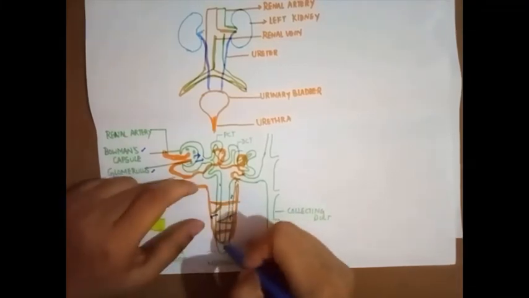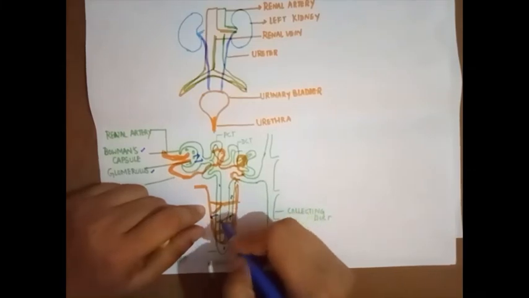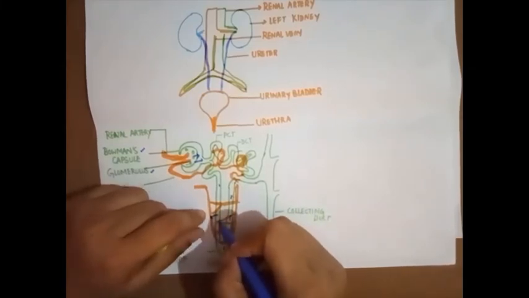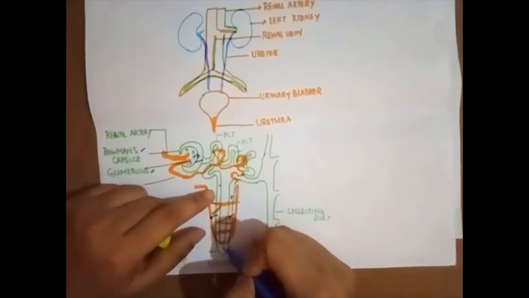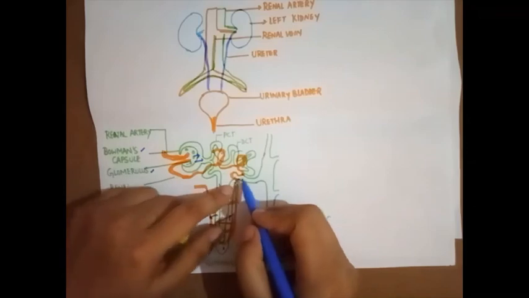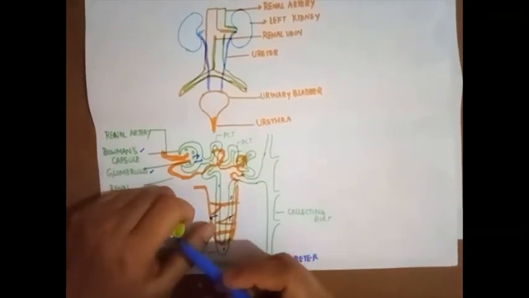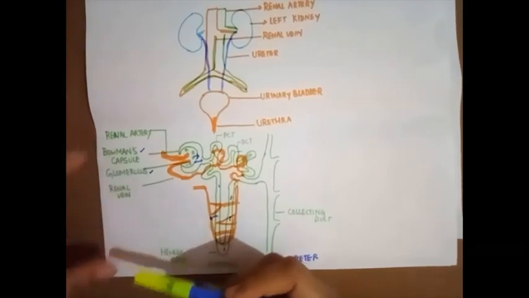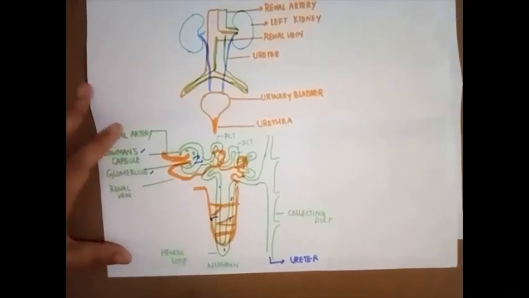Blood vessels lining the Henle's loop reabsorb the essential nutrients, and the waste material is eliminated through the DCT and then the collecting duct, and finally enters the ureter. So this is the structure of the nephron and how exactly it functions.